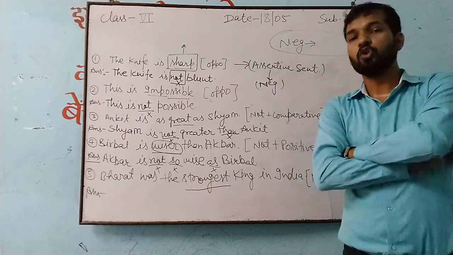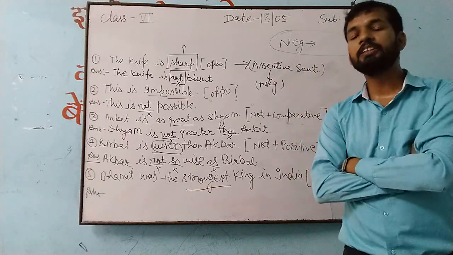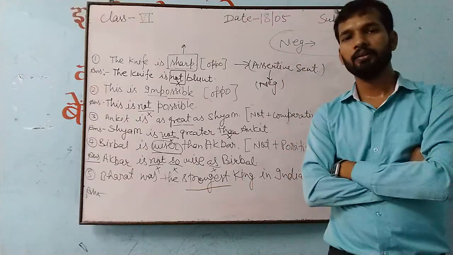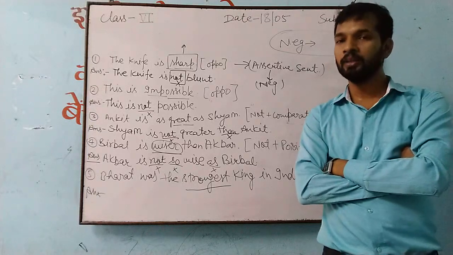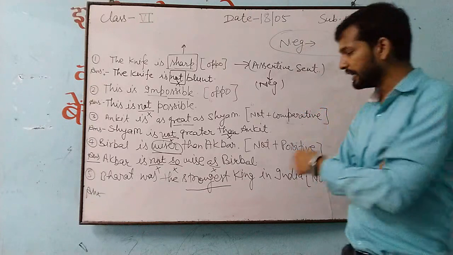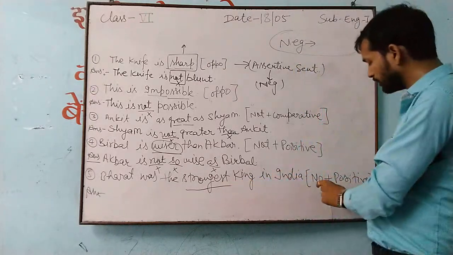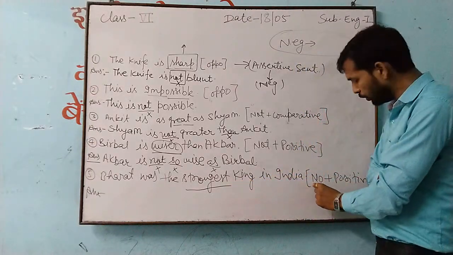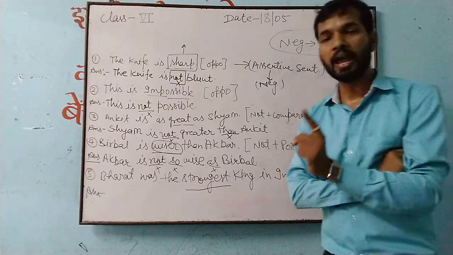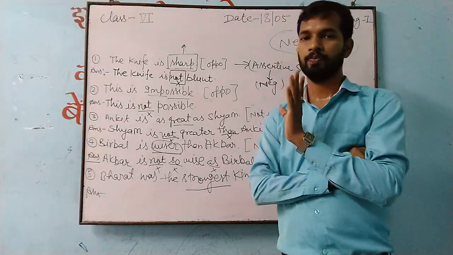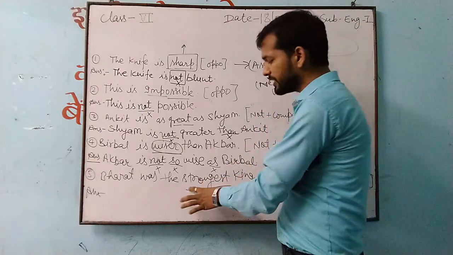The word "strongest" is explaining that it's a superlative degree. When you are getting superlative degree, what do you have to do? You have to place "no" and the positive degree. It means strongest.